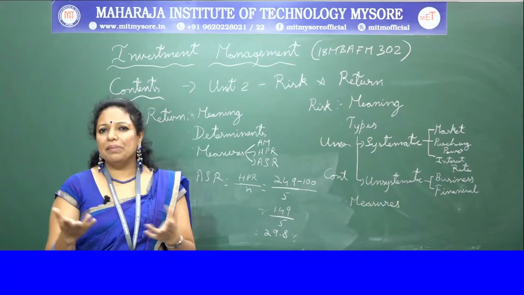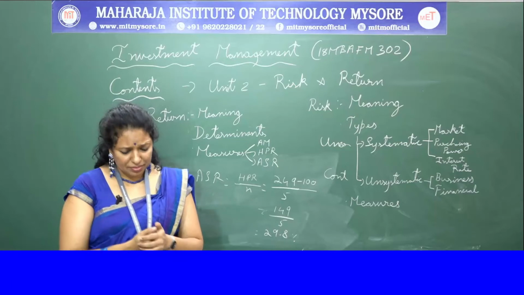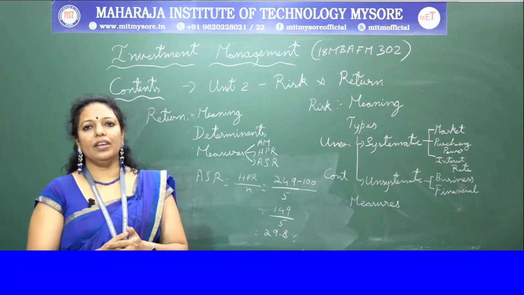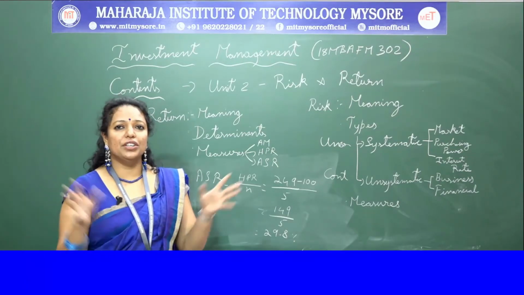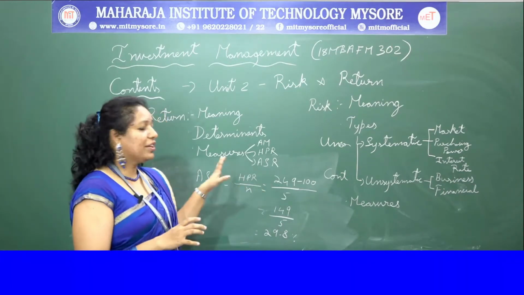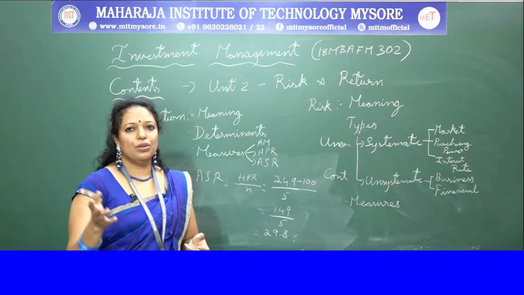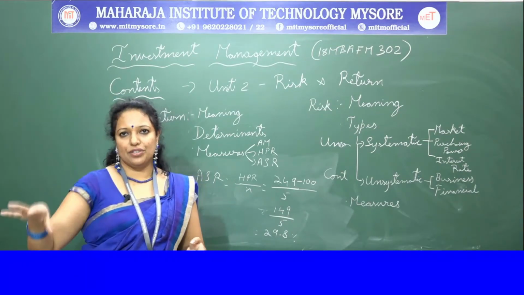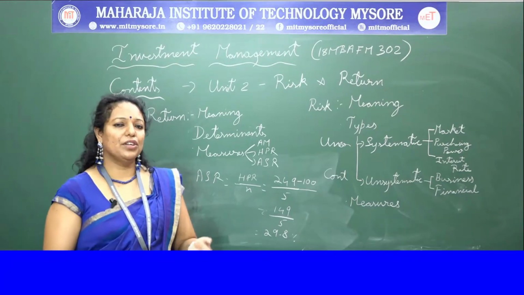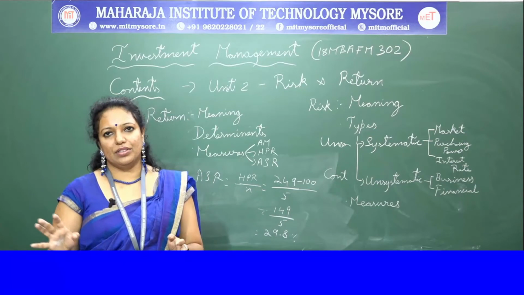You can try to minimize it, but there is no exact or accurate measure to control the entire risk, and this cannot be controlled by portfolio diversification. So portfolio, I've told you, means investing in different stocks. By using that method also, this systematic risk cannot be reduced.